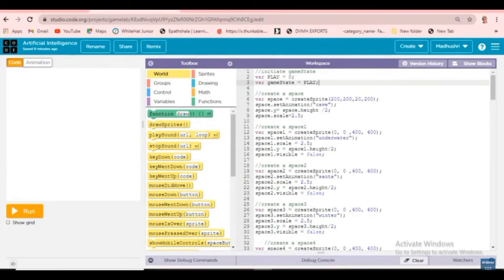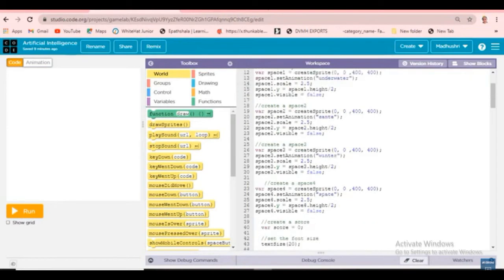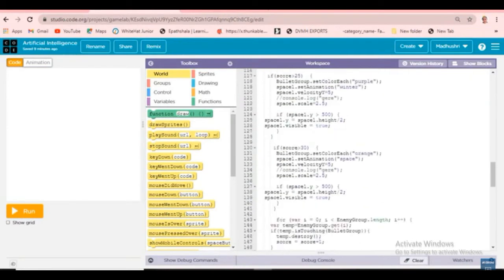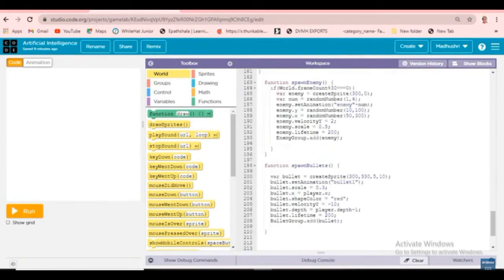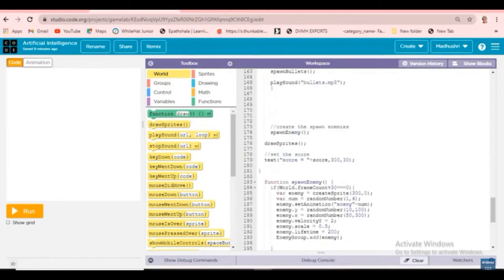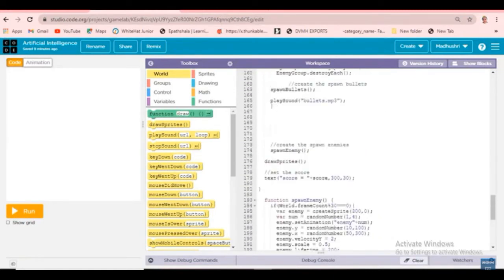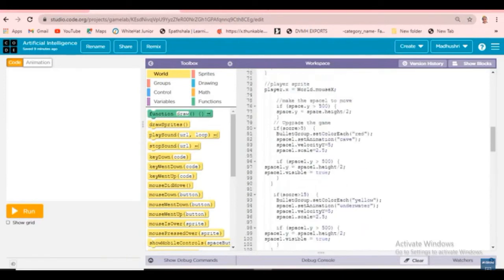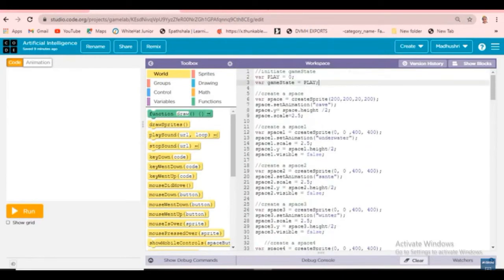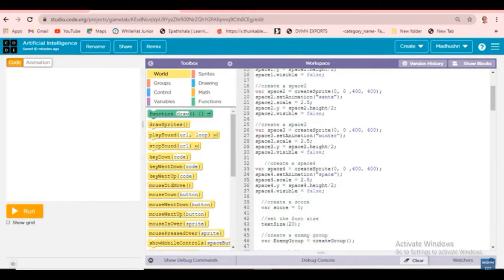We'll move directly to line number 5. Create a space. I have already given the command for this, so you can get it very easily. Like initiate game state, create a space. Then create space 1, space 2, space 3, space 4, space 5. So however many there are, they are creating like that.